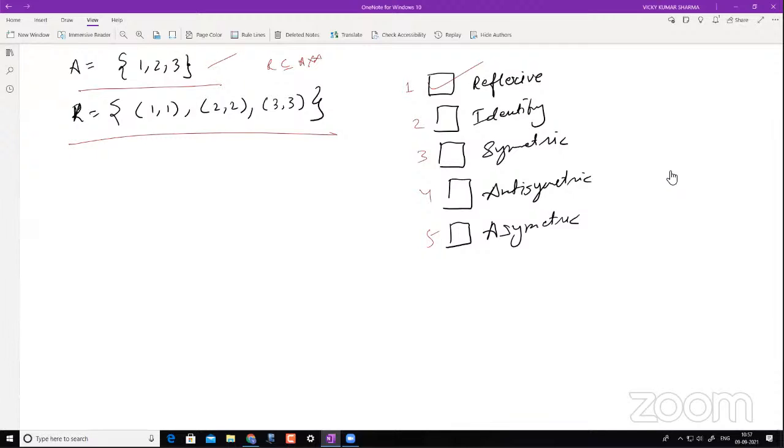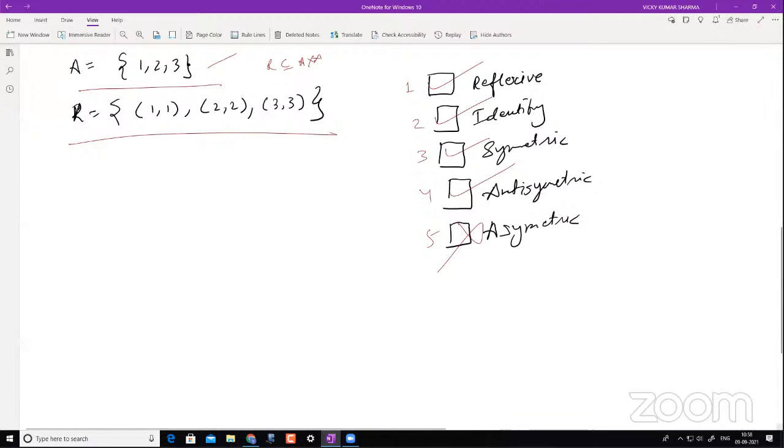Most of you say yes, 2 is yes, identity. What about 3? Is this symmetric? Yes, it's symmetric. Except 5, all are yes. Is this antisymmetric? Yes, only 5 is right, yes. It's also symmetric. But can it be asymmetric? No.